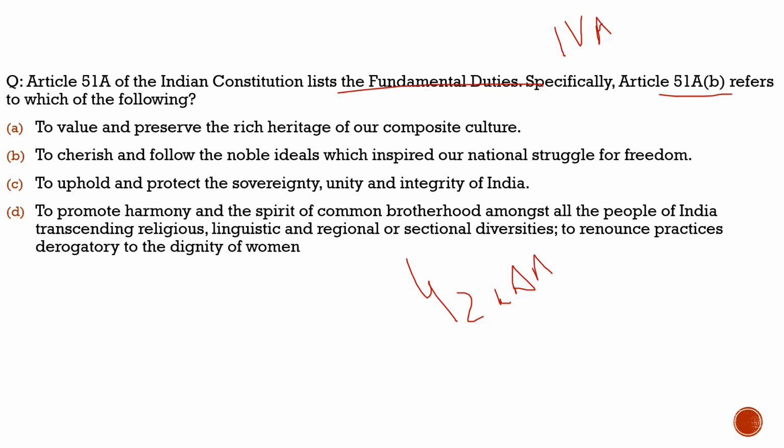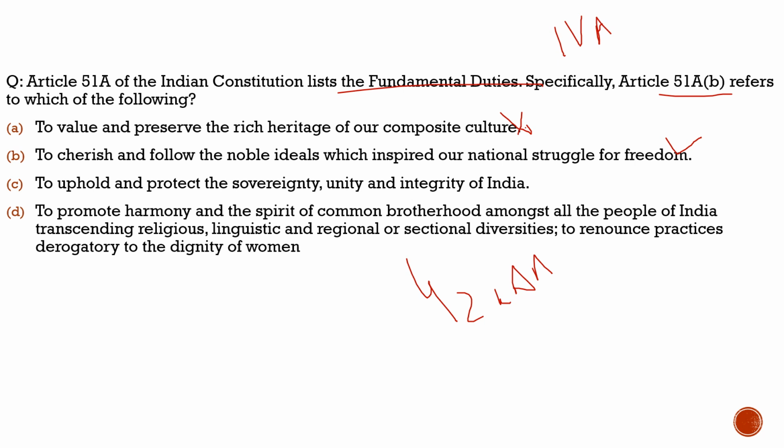So with this, let us solve this question and understand what Article 51A(b) says. Is it to value and preserve the rich heritage of our composite culture? No, it is not. What does it say? To cherish and follow the noble ideals which inspired our national struggle for freedom. This is 100% what this article is about. So the correct statement is option B.